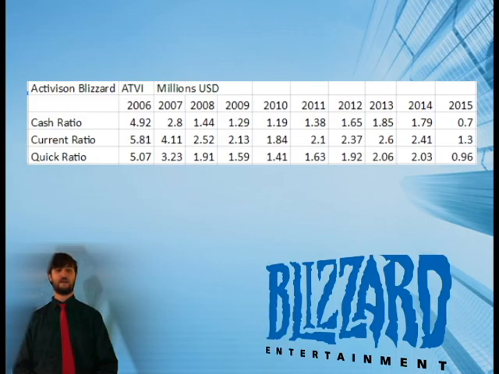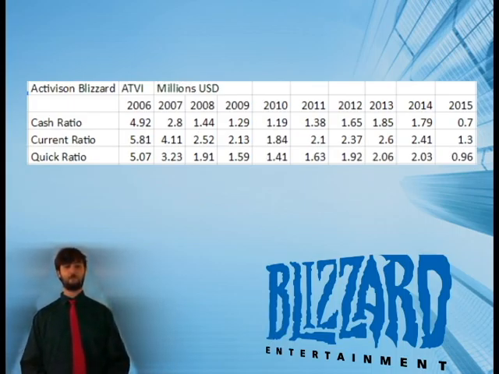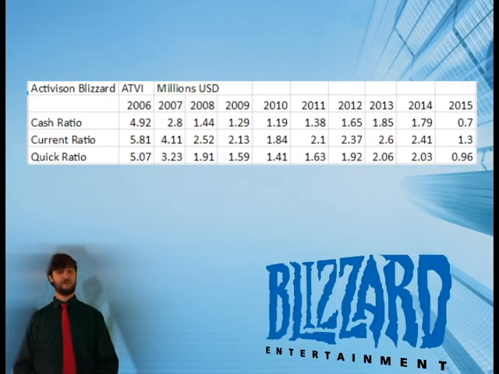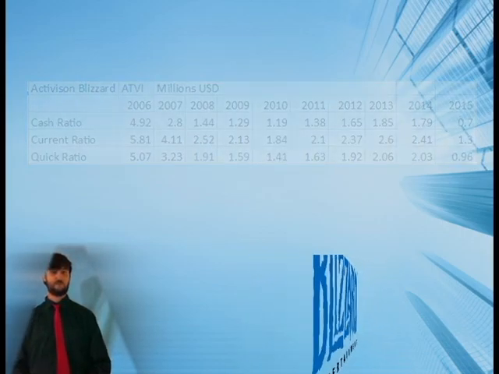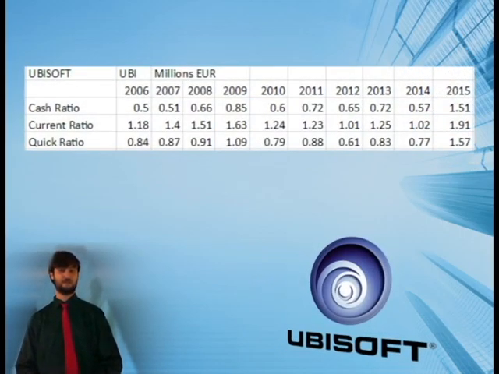So if we look at our first company, Activision Blizzard, we see that their cash ratio starts out at 5 and then drops down to about 1. Likewise, their current ratio starts at 5 and goes to 3. And then their quick ratio starts at 5 and goes to 2. So Blizzard is a digital media company, so they don't have to have too many physical goods to count as inventory, for they just redistribute all their stuff digitally. The same goes for Ubisoft, who we'll talk about next.